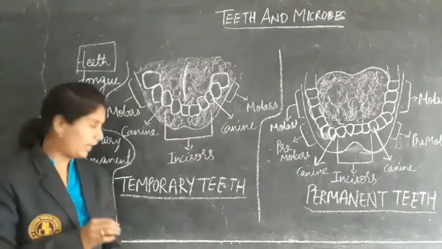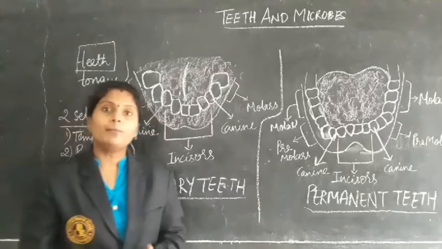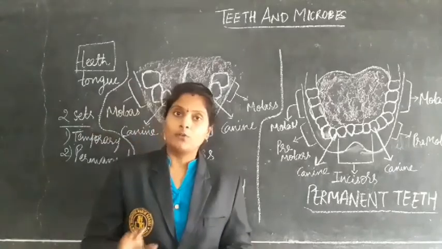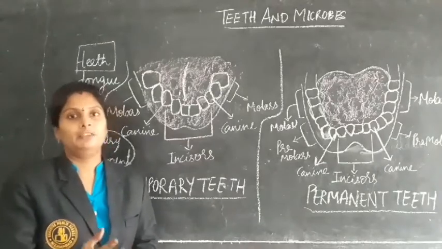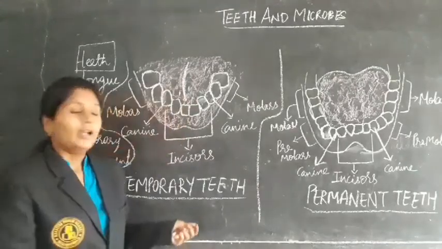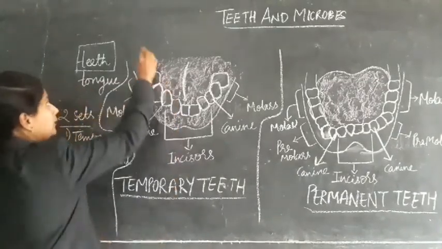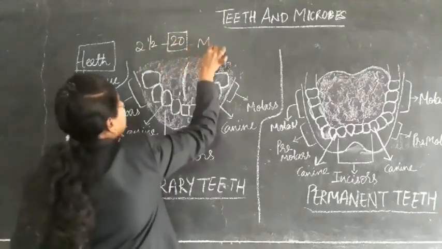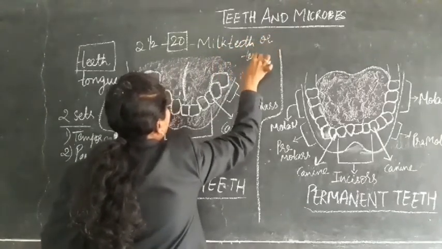First, coming to the temporary set of teeth. Newborn babies do not have teeth at all. They are born without teeth. But in the 6th month of the baby, if you observe, you can see small teeth coming from their gums. When they reach the age of 2.5 years, they will have 20 teeth, and these teeth we call milk teeth or temporary teeth.